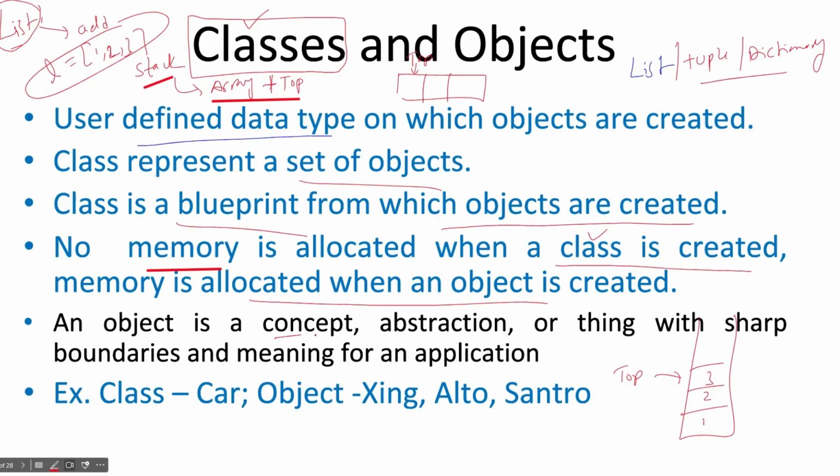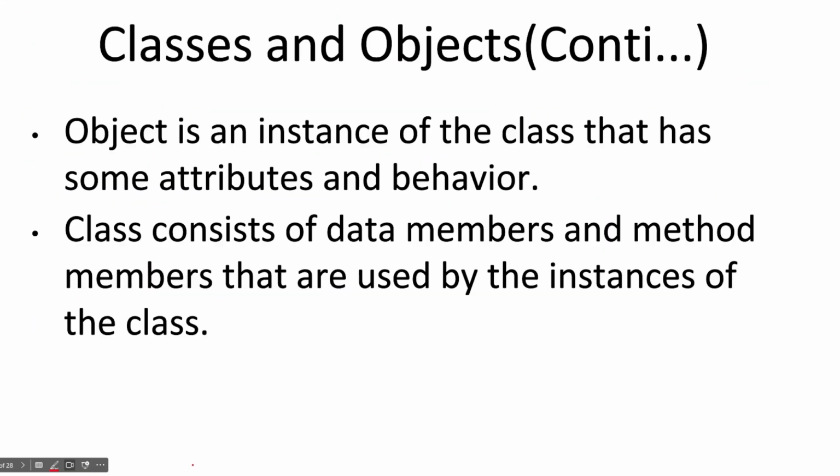So an object is a concept, abstraction, or a thing with sharp boundaries, meaningful for an application. For example, a class is a car, right? An object is Zing, Alto, Centro, right? Your Mahindra Thar is also a car, but it is a different type of car, right? Or you can say some other car, any SUV car, right? Creta or anything, right? So car, now you can see some example here, right?